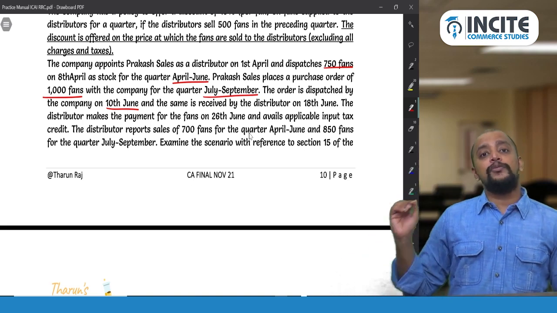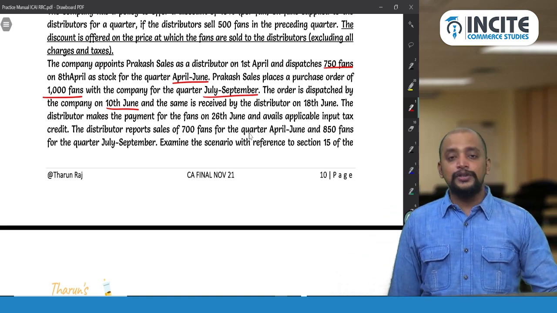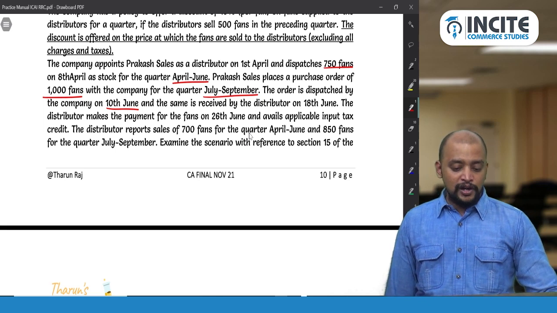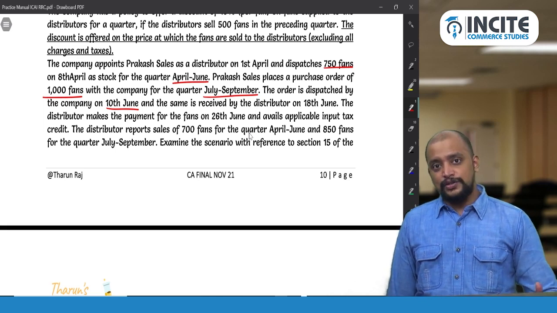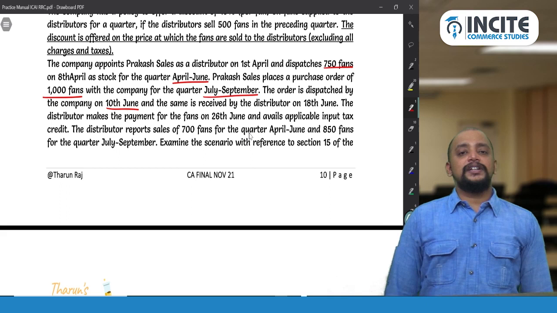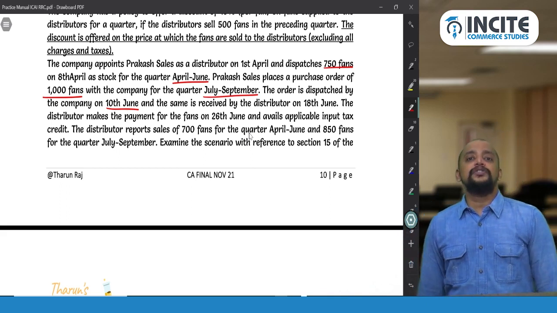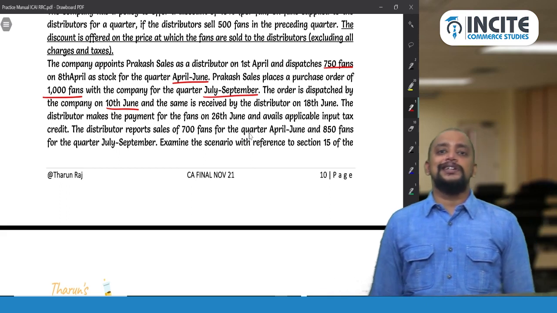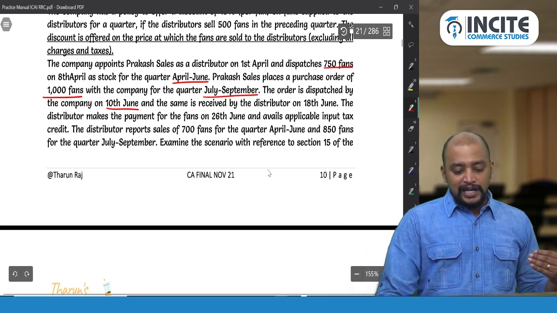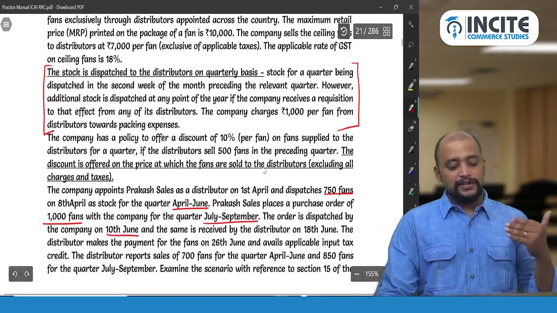And for what amount will the credit note be issued? 80 lakhs into what is the discount that is being offered? So 70 lakhs into 10%, so 7 lakhs. So for 7 lakhs, a credit note will be issued along with the respective GST. Okay. So that's how you need to write the answer for this question.